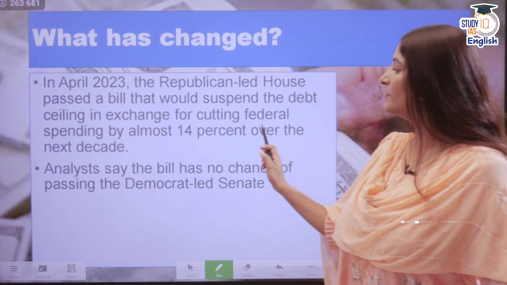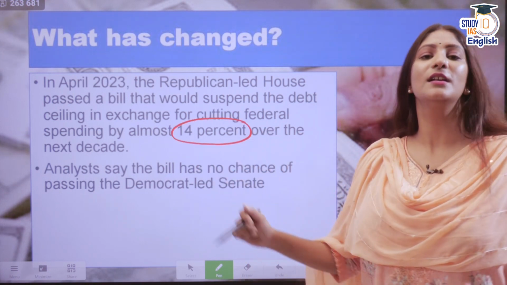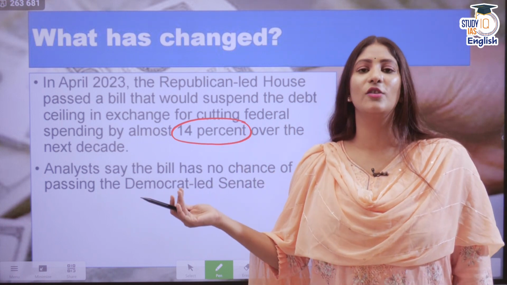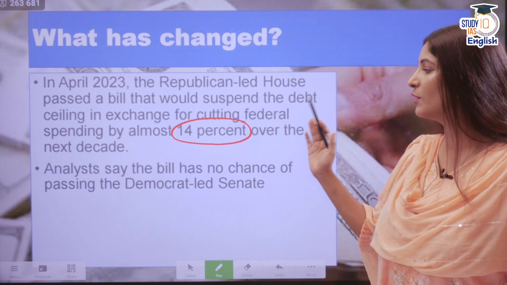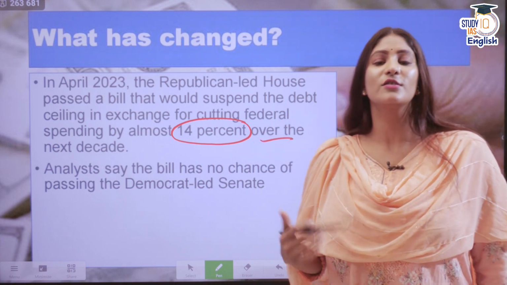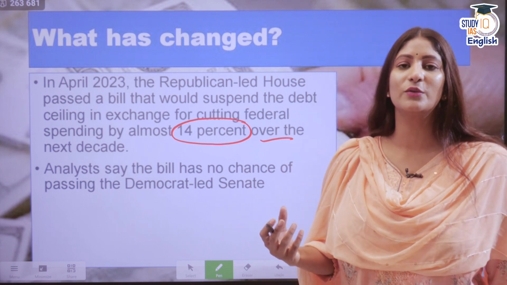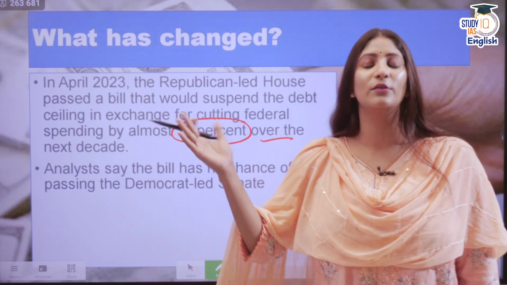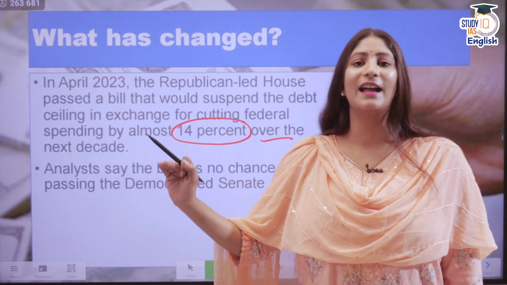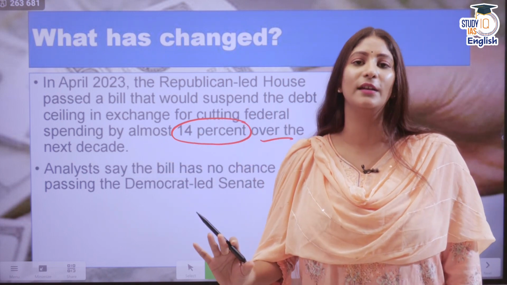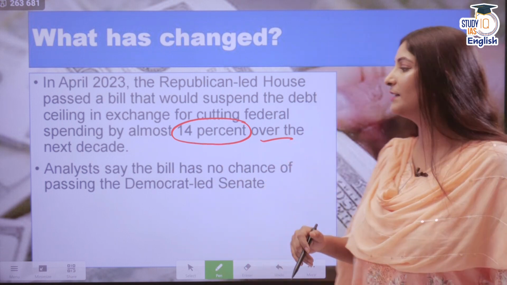And the limit, as in the spending limit that the Congress asked the Joe Biden government, was to cut by 14%. That was a lot over the next decade. So the government is actually not in a position, because it wants to ensure that the economy is going up and not coming down or staying stagnant. And this is where the US economy is falling right now. It is becoming stagnant in nature.